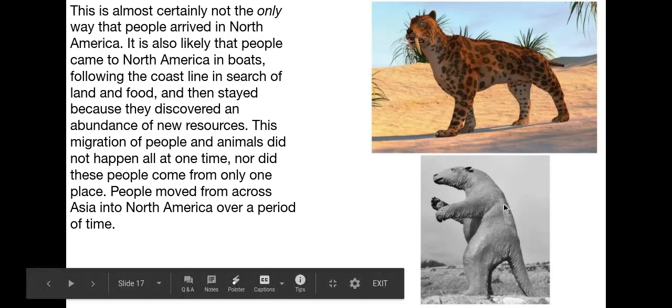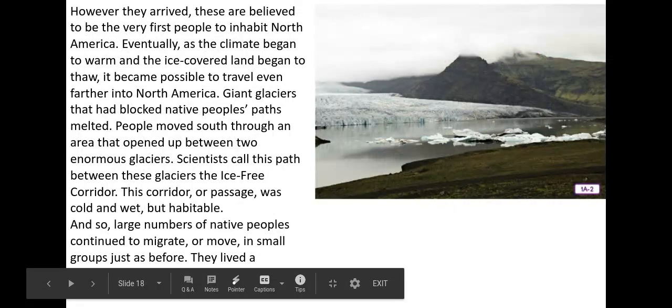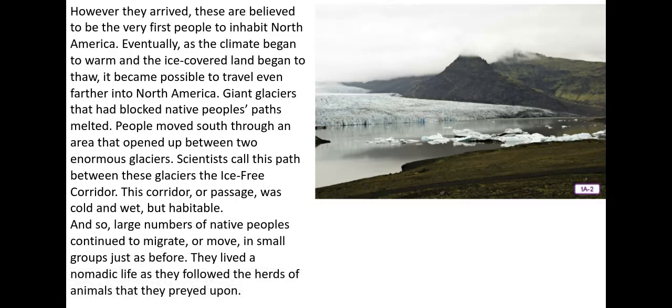Can you imagine a giant sloth that's bigger than you? We'll have to do some research on those. And then here we see a saber-toothed tiger. However they arrived, they are believed to be the very first people to inhabit North America.